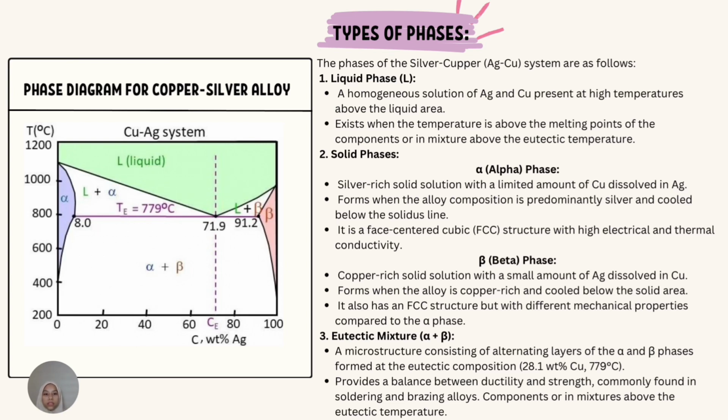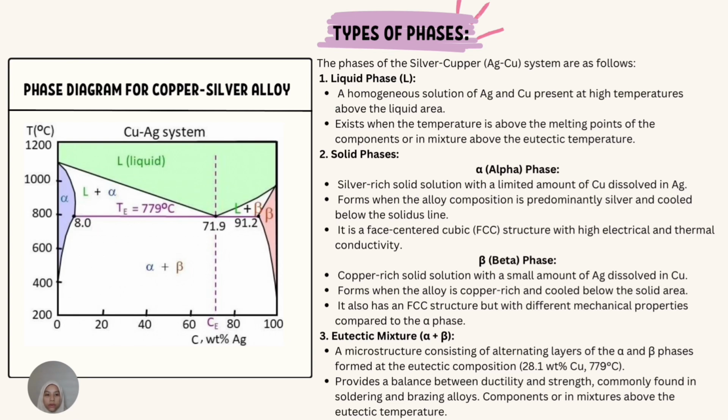First, we have the liquid phase. This phase exists when silver and copper are heated to a high temperature above the liquidus line. In this state, the metals form a homogeneous solution. The liquid phase occurs when the temperature is above the melting points of both elements, or when the mixture is heated beyond the eutectic temperature. Next, the solid phases, which consist of two key types, the alpha phase and the beta phase.